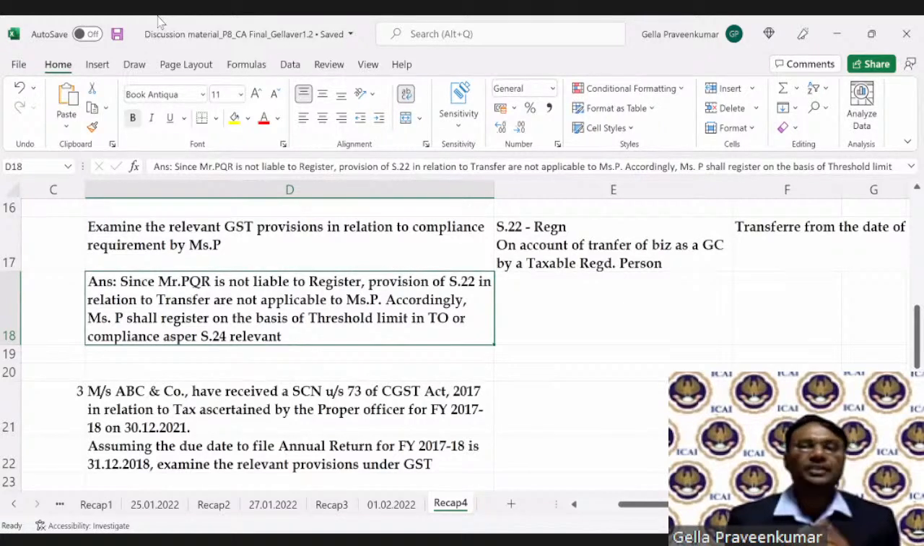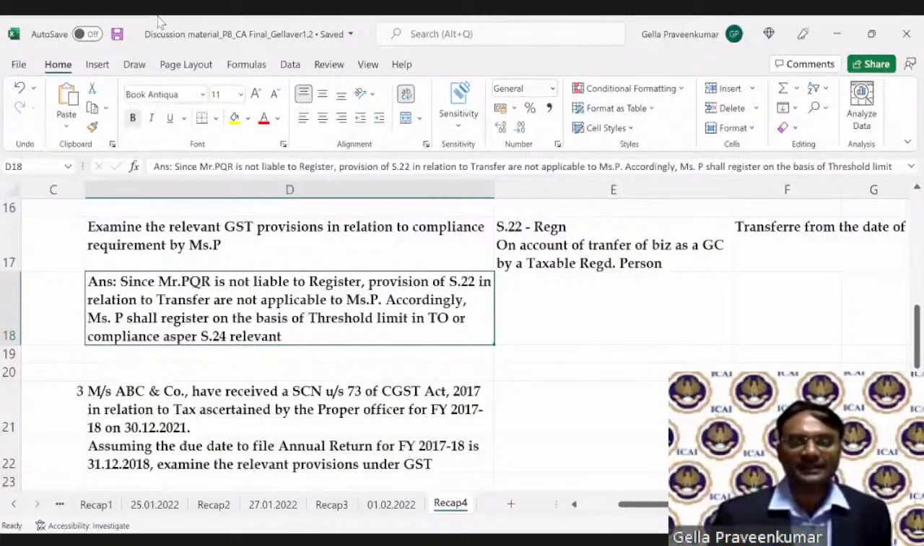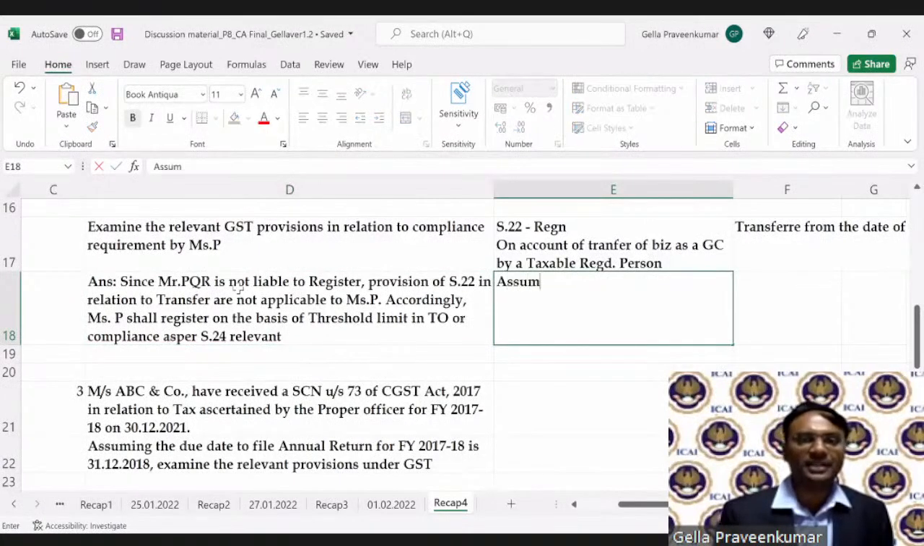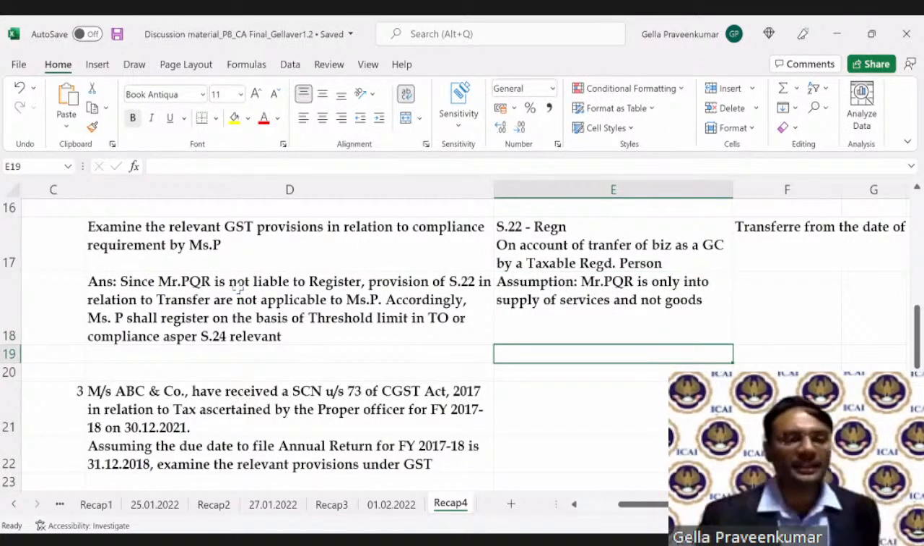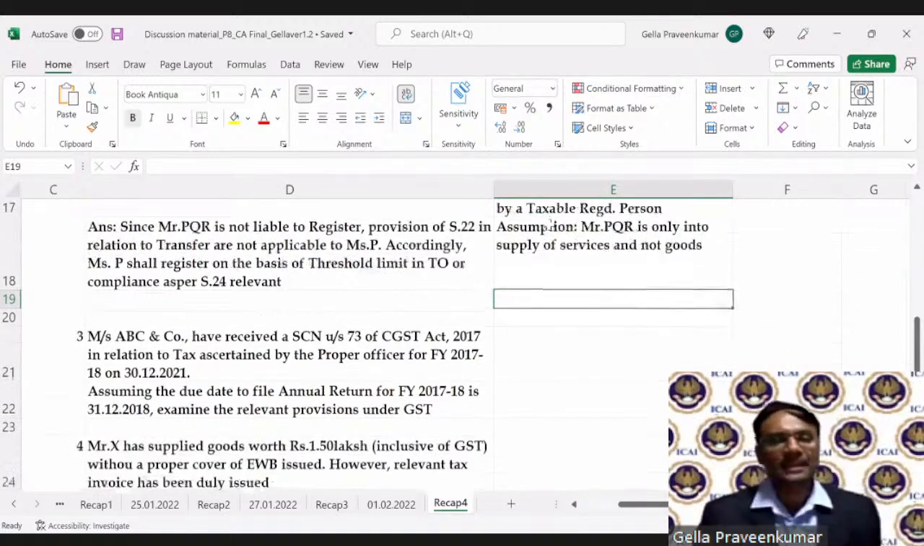Yes, Geeta, it is not goods, ma'am, because we have said it is services. We have mentioned that it is services. And like Geeta has mentioned, valid point. Also, we'll make an assumption: Mr. PQR is only into supply of services and not goods. For drawing this interpretation, Geeta has given a caution. So let us presume that it is only services and not goods. I agree with you, Geeta. Then let's move on to the third question.